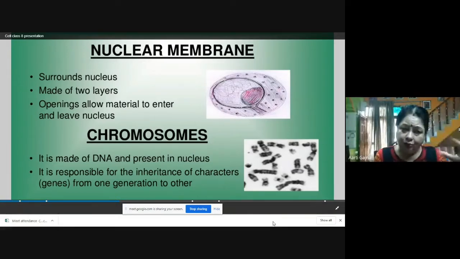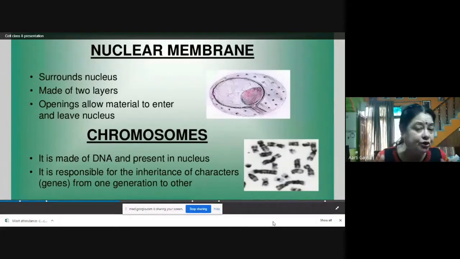Chromosomes. Now, chromosomes are present inside the nucleus. These are the genetic material, hereditary material, and they are made up of DNA, deoxyribonucleic acid, and they are responsible for the inheritance of characters from one generation to another.